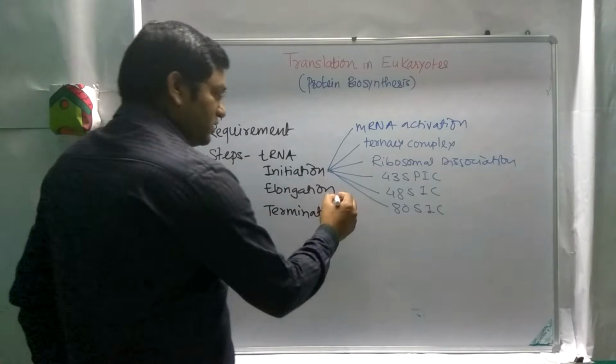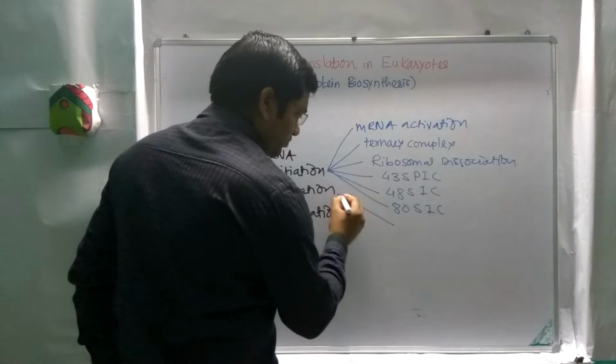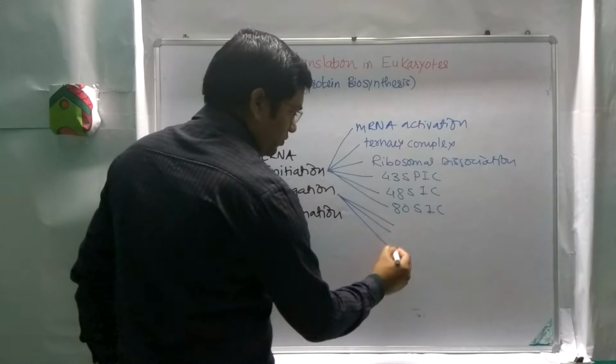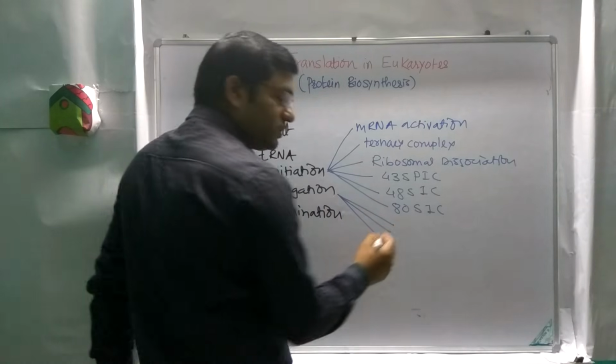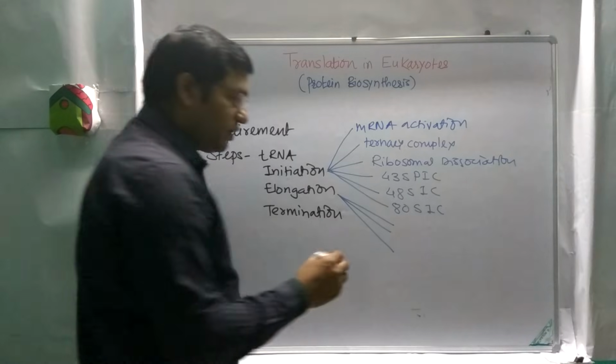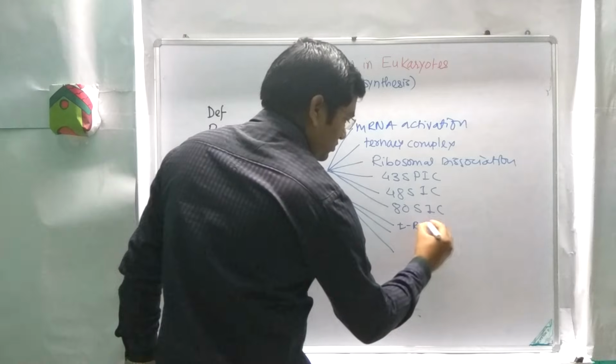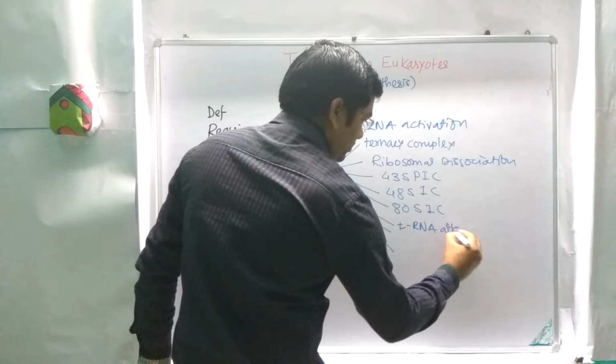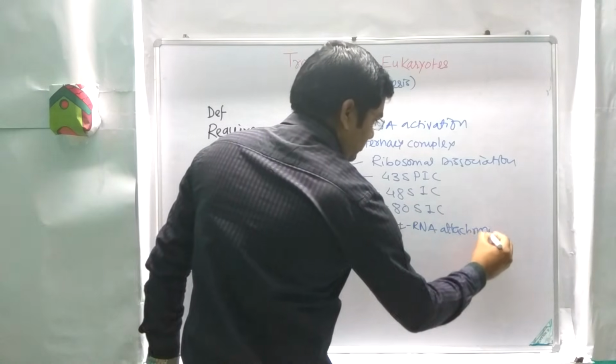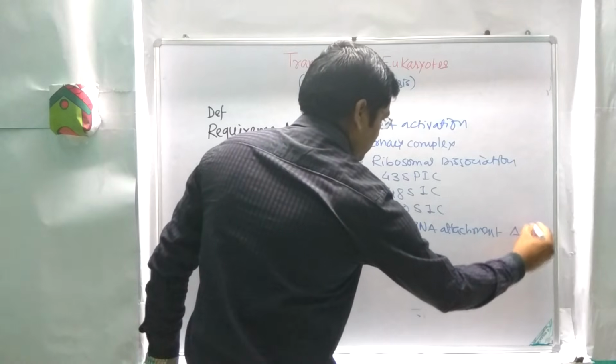In elongation, there are three steps. First one is the attachment of amino acyl tRNA to the A site.